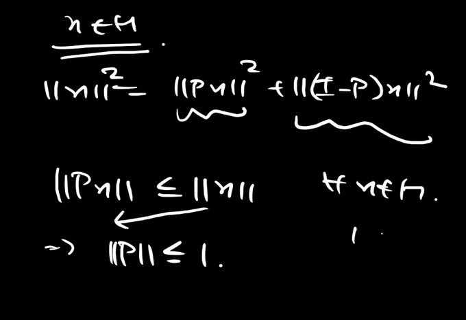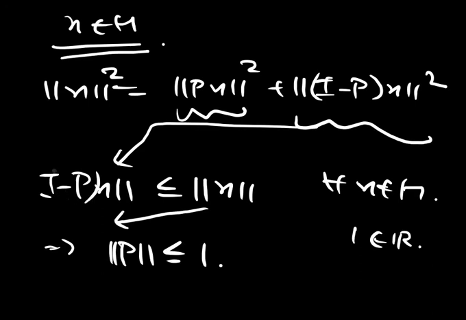1 is a real number. If we do the same argument over here, instead of P of X we consider I minus P of X and put it over here. So what do we get? I minus P of X, then this is clearly what happens, and over here what would happen is I minus P.